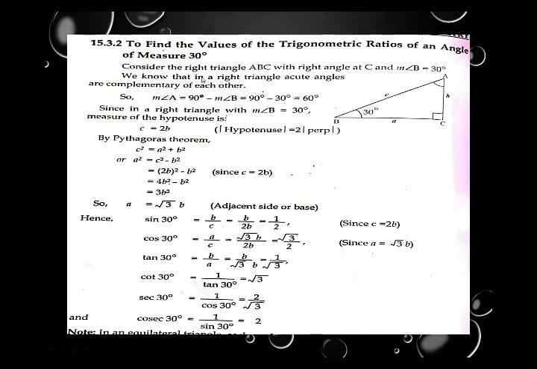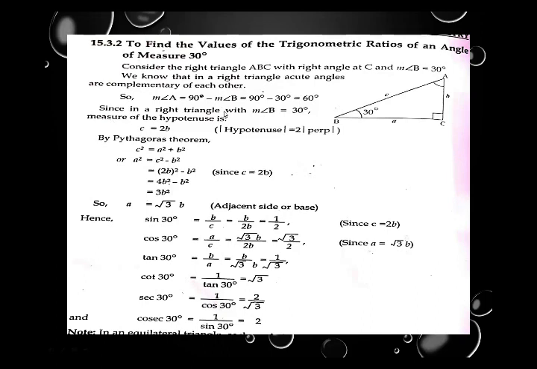We know that in a right angle triangle, acute angles are complementary of each other, means this is a right angle, other angles are complementary angles, means they are acute angles. So angle A equal to 90 degree minus angle B equal to 90 minus 30. The result is 60 degree.